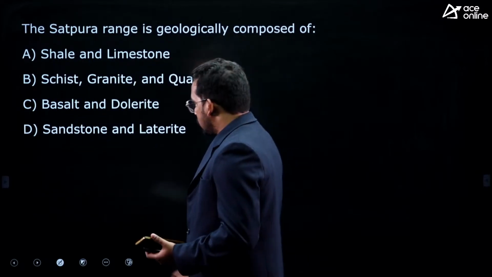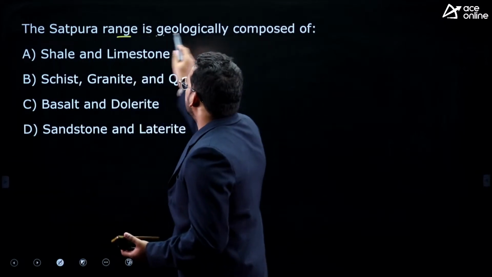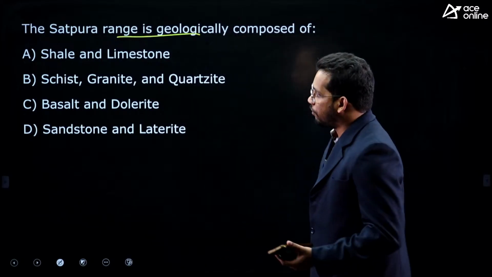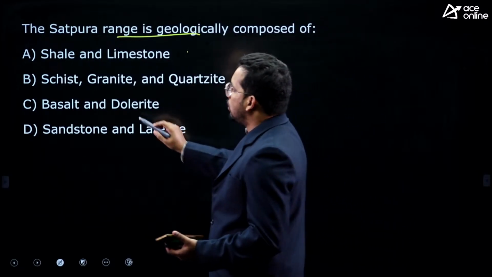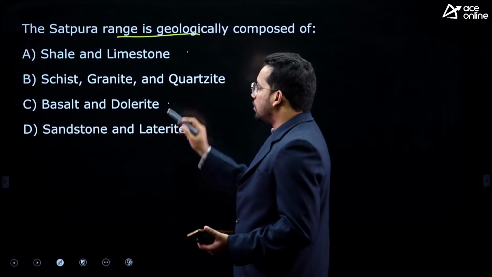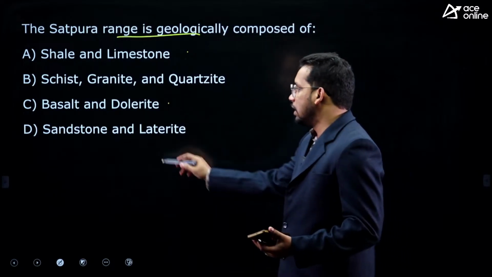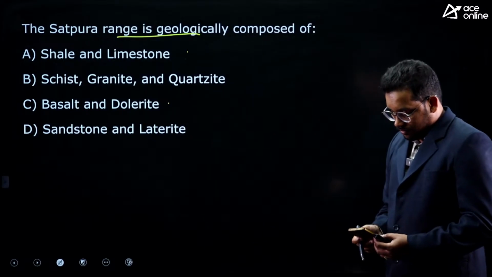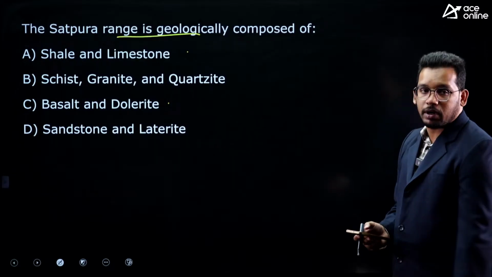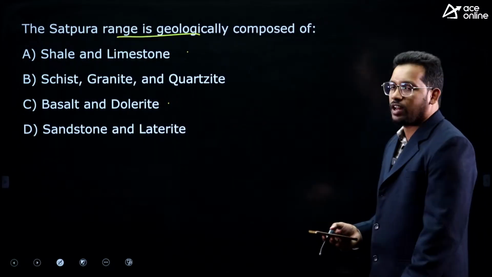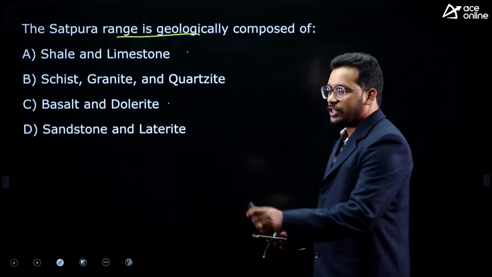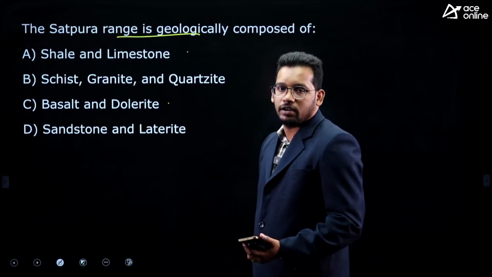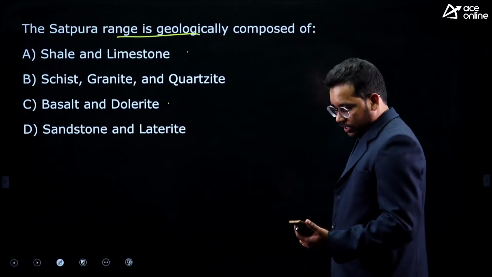Next one, Satpura range is geologically composed of shale and limestone, schist, granite and quartz, basalt and dolerite, sandstone and laterite. This is a little bit difficult question, but I made you draw the table, showing which materials are available in different mountain ranges.